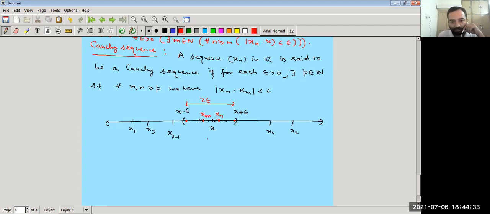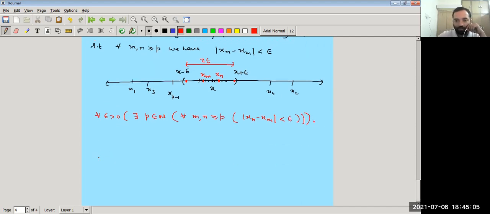Again, we discuss how we can write this in terms of quantifiers. A sequence xn is said to be a Cauchy sequence if for each epsilon greater than 0 there exists p belonging to n such that for all m, n greater than or equal to p, mod of xn minus xm is less than epsilon. In this way, we can show that the sequence xn is a Cauchy sequence.